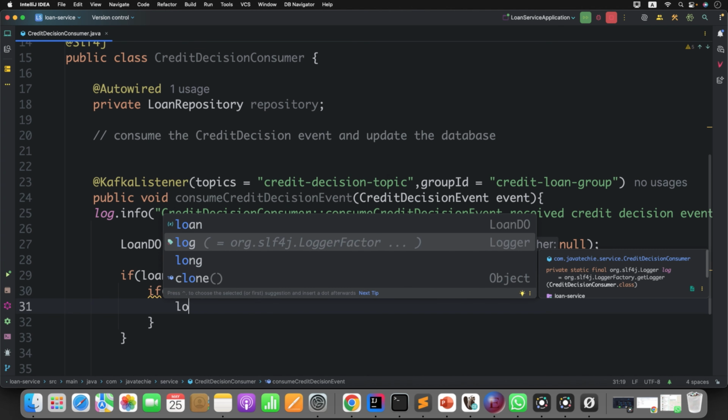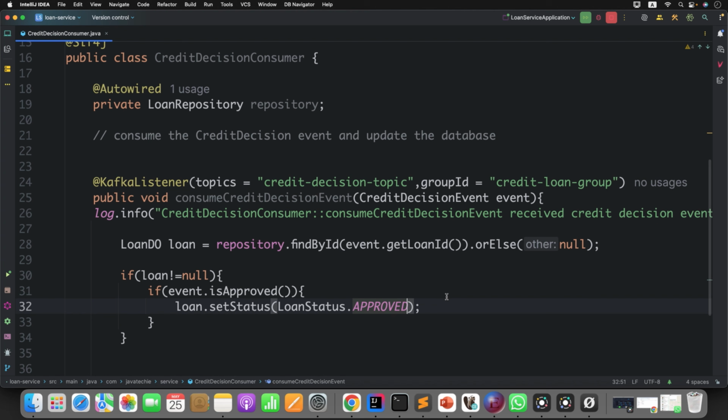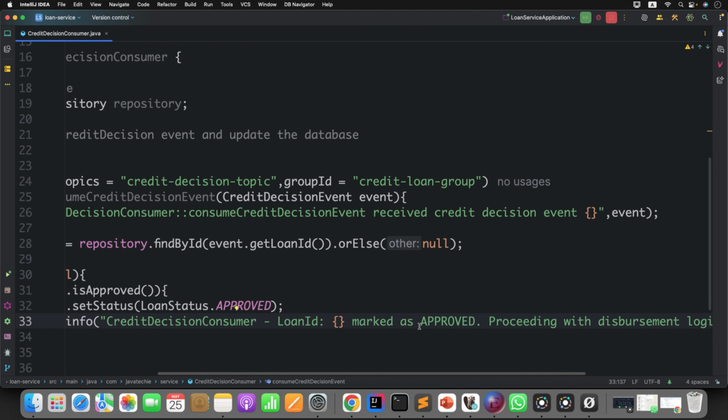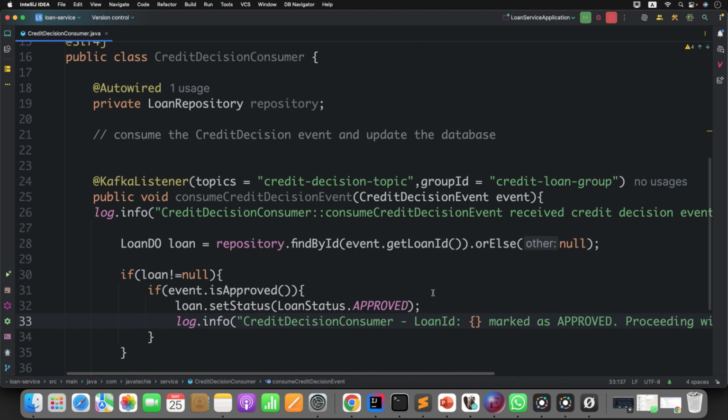Loan dot set status. Then you can add a log statement for better visibility. Log dot info. You can give some meaningful message. You can define this loan ID marked as approved, proceeding with the disbursement logic. This is the loan ID.